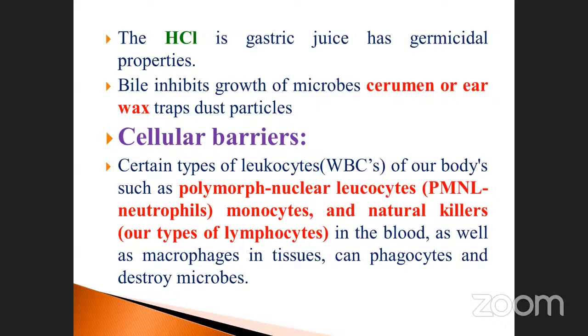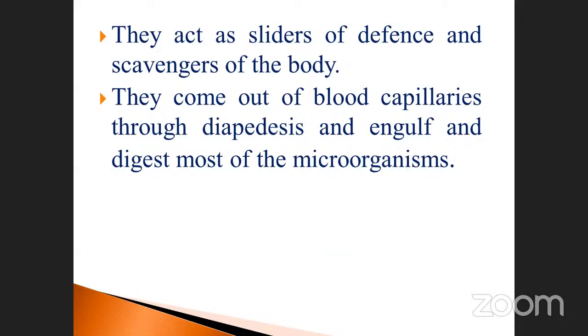They act as soldiers of defense and also as scavengers of the body. This is very, very important. Which one acts as a police force in our body? WBCs also act as a police force, because they will not allow microorganisms into the body.